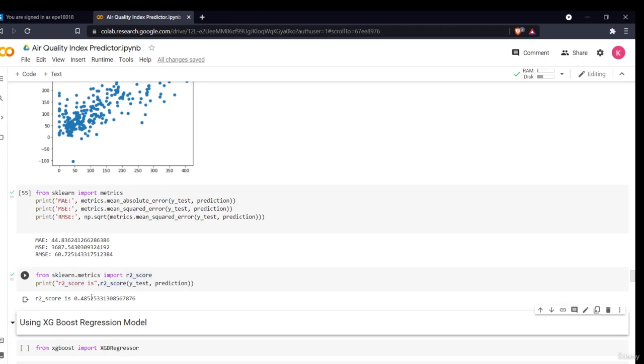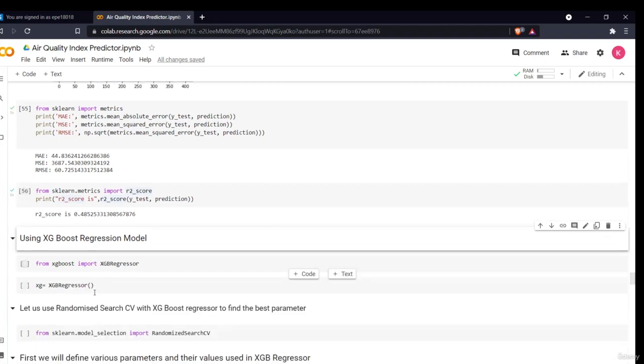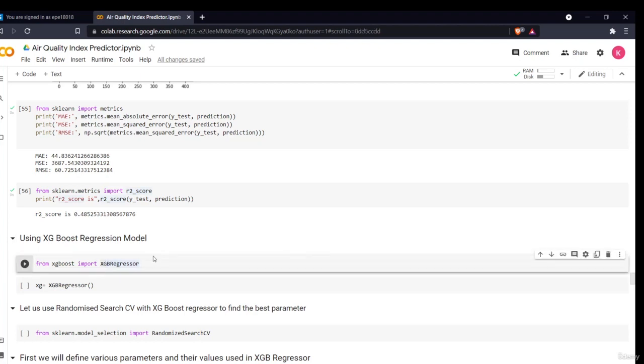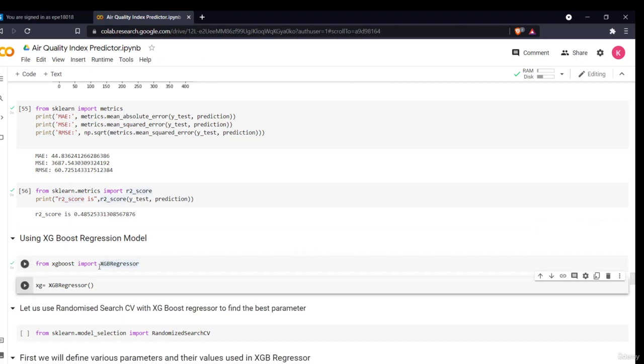Now we'll be moving on to more unique models. We'll be using the ensemble model, that is the extreme gradient boosting model. This is an ensemble technique, and I am sure that this will provide us with a good accuracy. I'll import the XGBoost model and from that I'll import the regressor model, because this is a regression problem. If it was a classification problem, I would have imported XGB classifier. So now I'll define my XGB regressor.